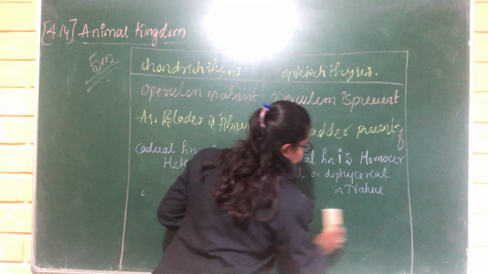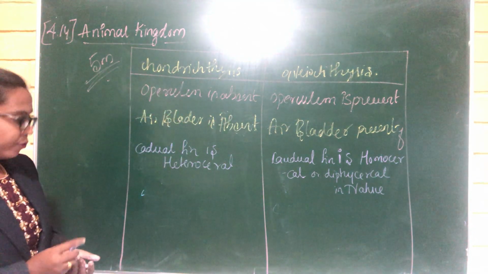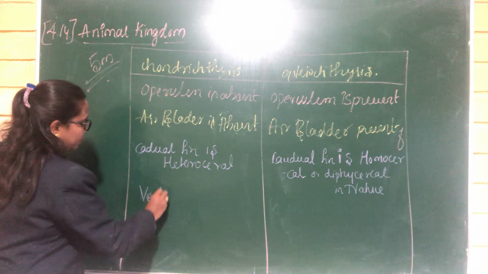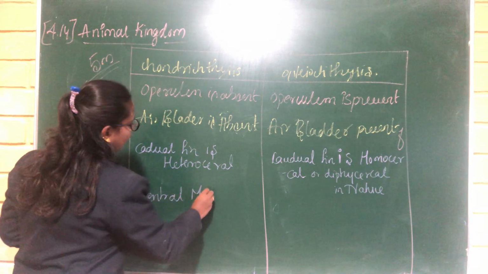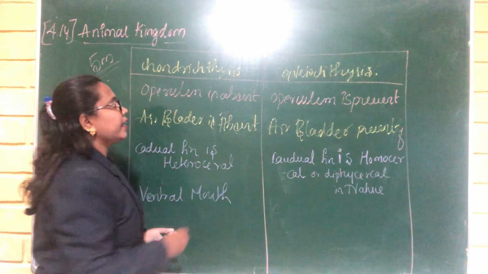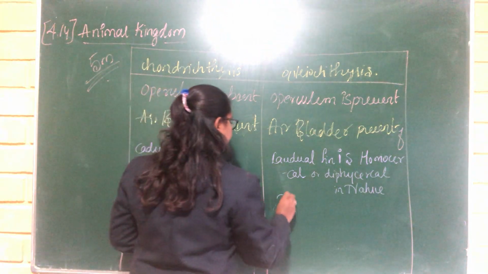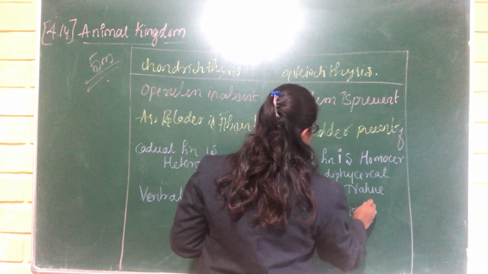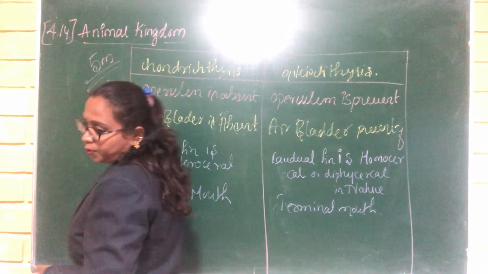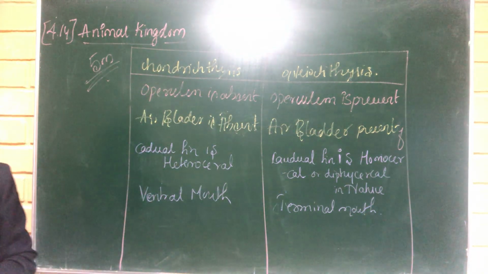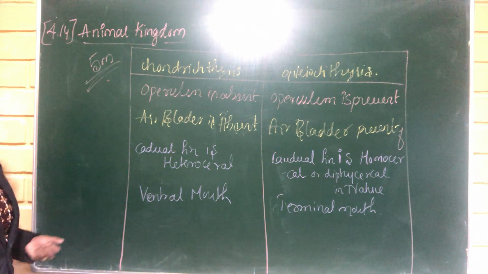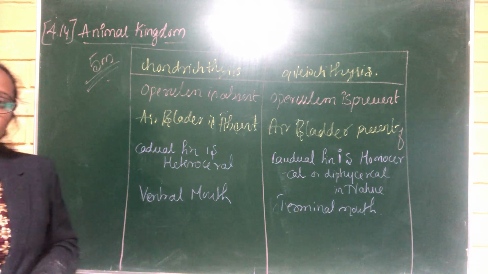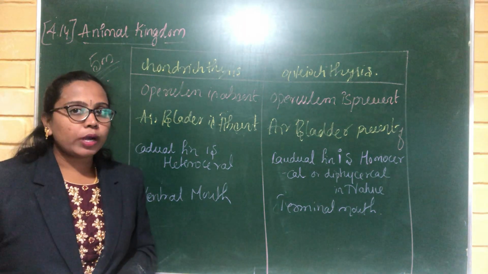When coming to the mouth region, in the Chondrichthyes the mouth is located ventrally, and in the Osteichthyes the mouth is terminal. And the alimentary canal runs from the mouth region to the anus region.